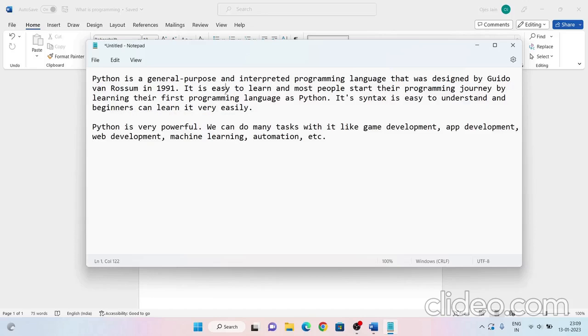It is a very easy to learn programming language, and most people start their programming journey by learning Python as their first language because its syntax is very easy. The syntax of Python is like simple English. That is why people find it very easy to learn Python and beginners can learn it easily.